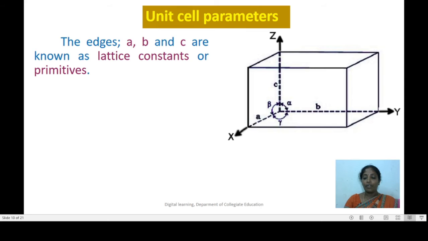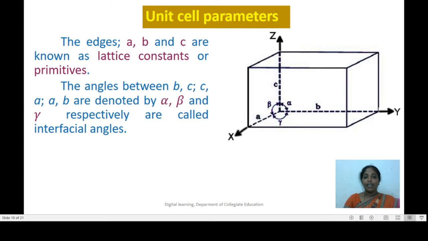We describe the unit cell with the help of 3 angles. The angle between edges b and c is denoted by alpha. The angle between edges c and a is denoted by beta, and the angle between edges a and b is denoted by gamma, and these 3 angles are called interfacial angles.